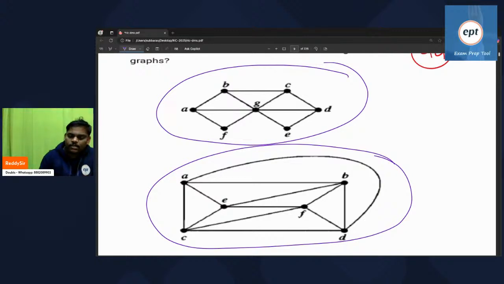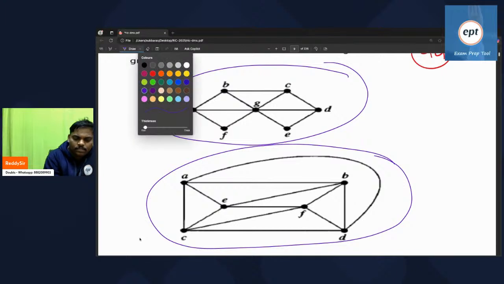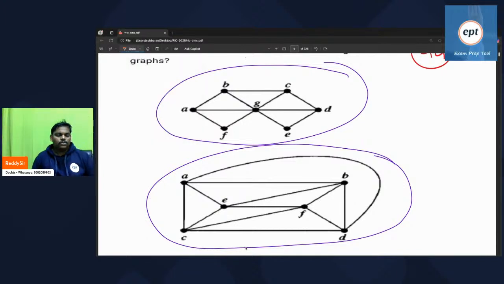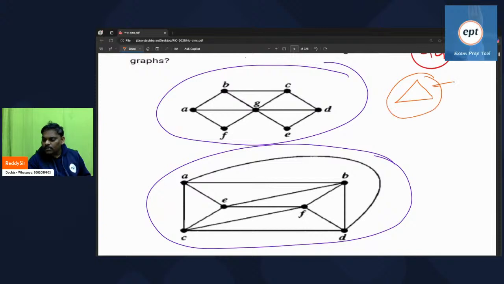Let's try chromatic number for every person. So I'm trying this. Remember, anywhere a triangle is there like this, you need 3 colors. Triangle is there, so 3 chromatic number. Everyone knows. Next one.